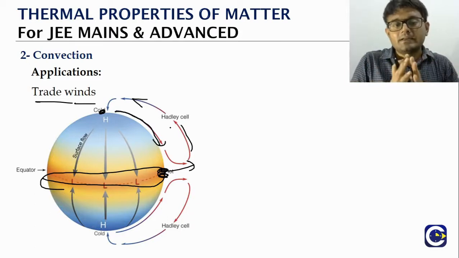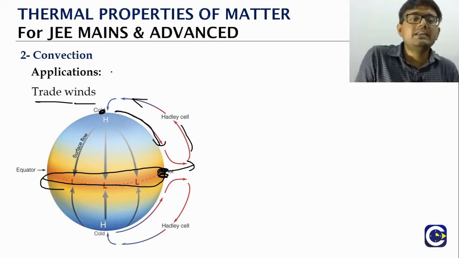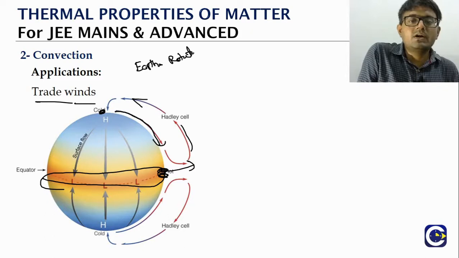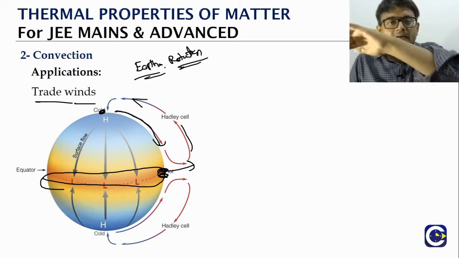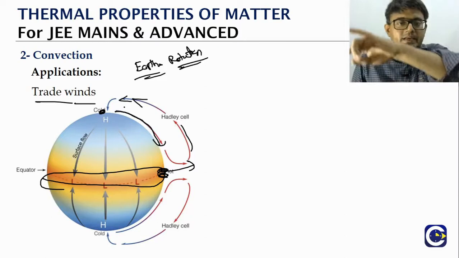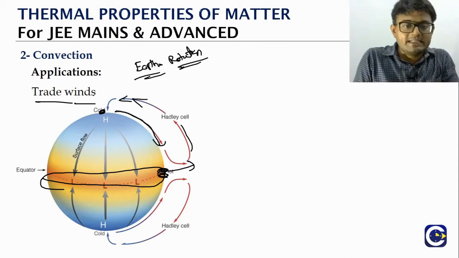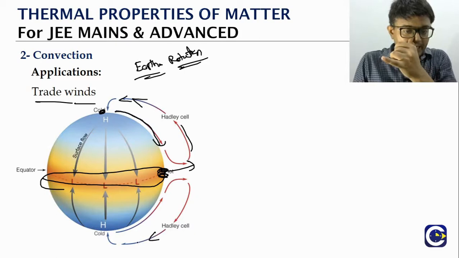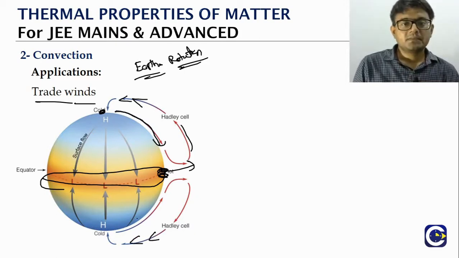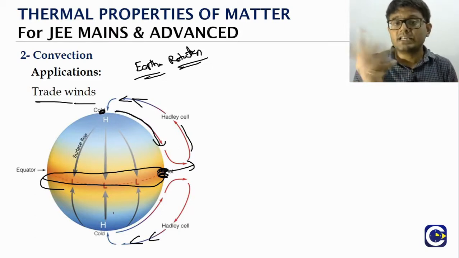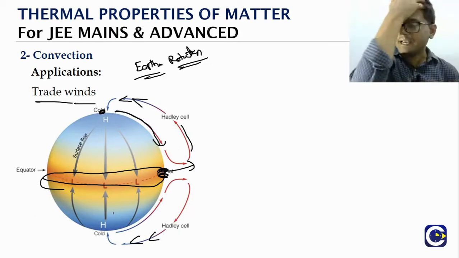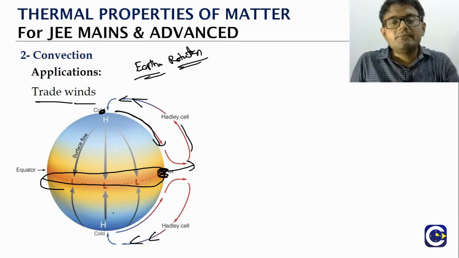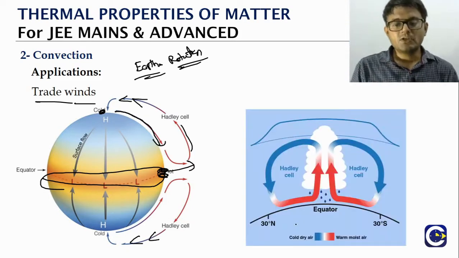Now the trade winds are affected by the Earth's rotation. So generally what is expected? The dip, when the upper layer comes down, should happen at the polar region. Starting from the equator, it should be dipping at the polar region. But because of the Earth's rotation effect, the dip will not happen at the polar region. The dip will happen somewhere else.